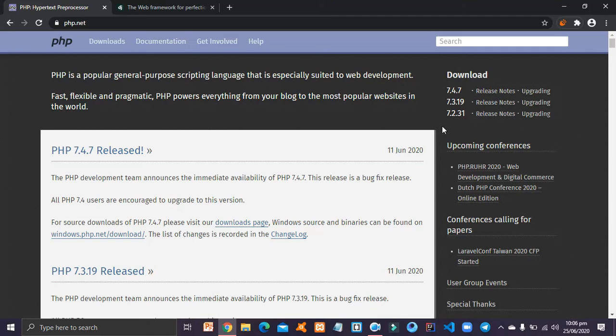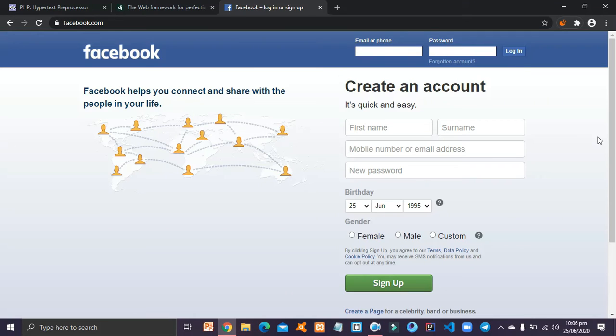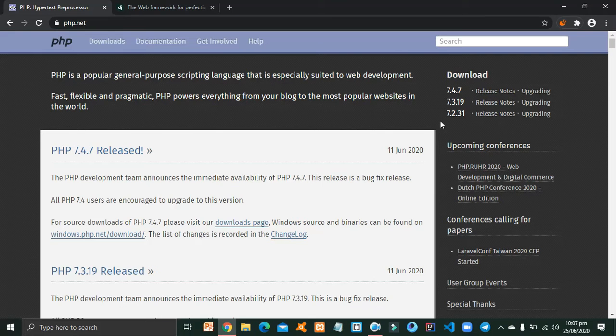I will give you an example of a website called Facebook. Facebook, everyone knows it, is a huge giant website, and it was totally built in PHP in the 2000s, but it is now a mixture of several languages like PHP, Java, C++, Hack PHP, and many other languages. But it was built in the starting in the PHP programming language.